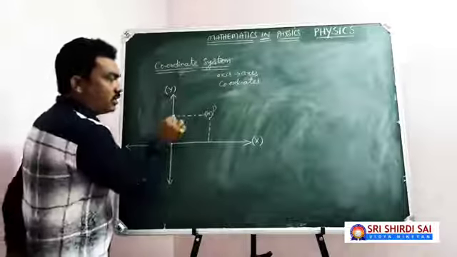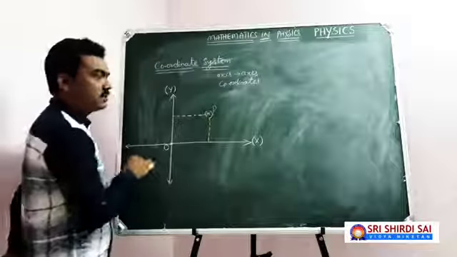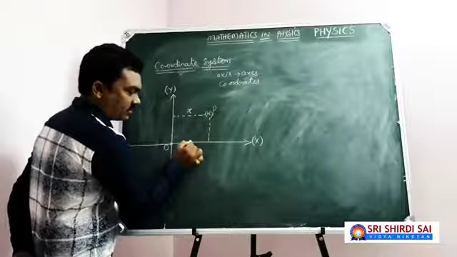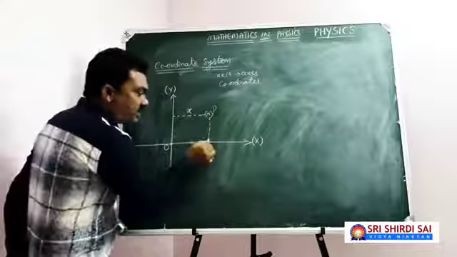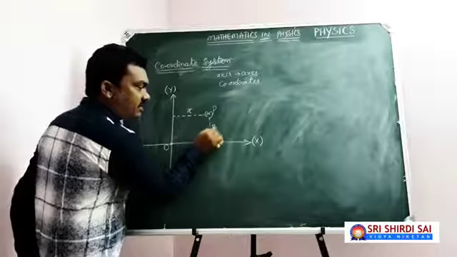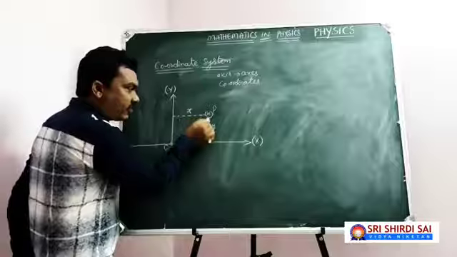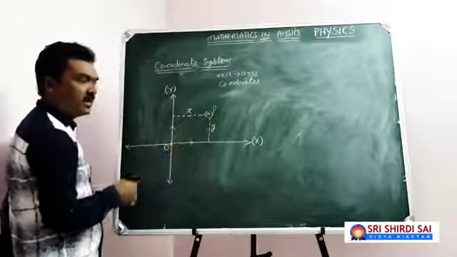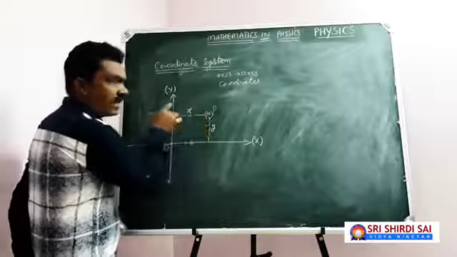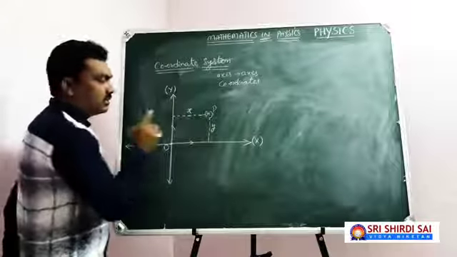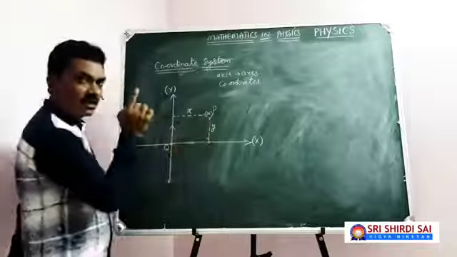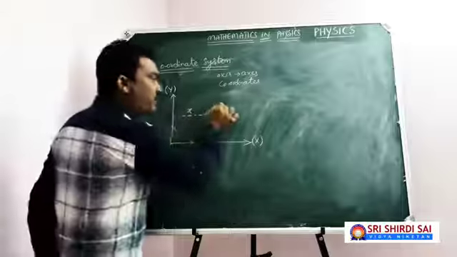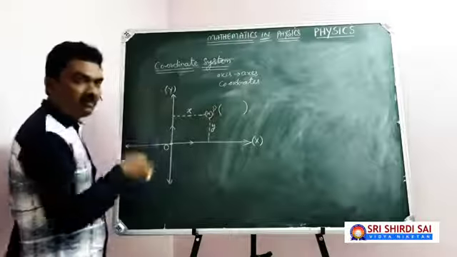Look at this one. Here is the horizontal distance from the y-axis, which is represented as x, because this distance is measured along the x-axis. Here this vertical distance from the x-axis is represented by y, since it is measured along the y-axis. That is why the horizontal distance from the y-axis is represented as x and the vertical distance from the x-axis as y. These two distances will be helpful to locate a particular point in the plane.